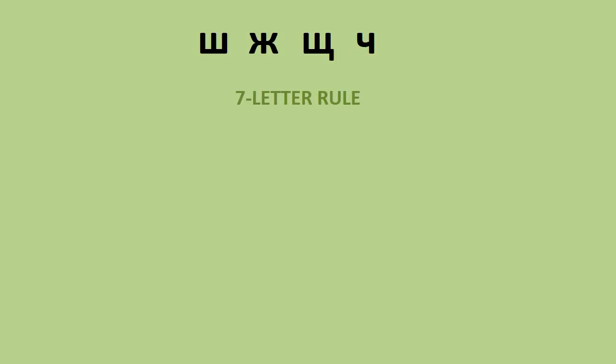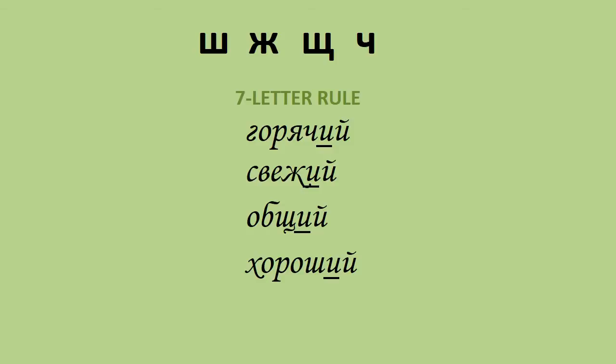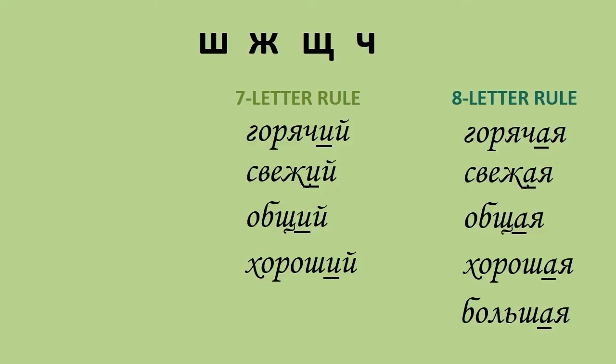The masculine adjectives whose stem ends in Ш, Ж, Щ, and Ч are affected by the 7-letter rule. Горячий, свежий, общий, хороший. The feminine adjectives are affected by the 8-letter rule. Горячая, свежая, общая, хорошая, большая.